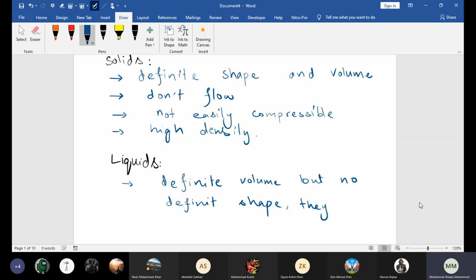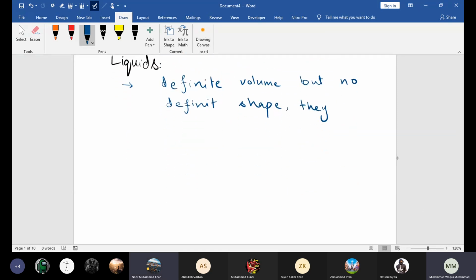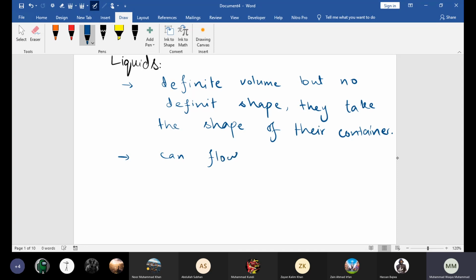They do not have a definite shape. They take the shape of their container. I think someone just said they don't have definite volume. They have definite volume, I just wrote it here. They have a definite volume but no definite shape. They take the shape of their container. Okay, beta. And liquids, they flow. They can flow easily. We know liquids flow. Also, they don't have definite shape, so they flow easily.